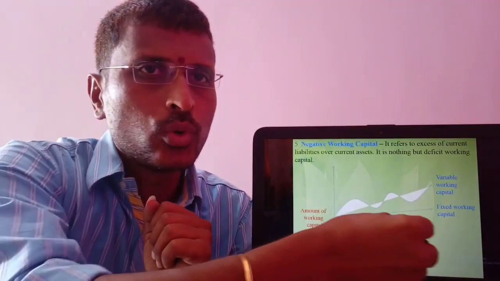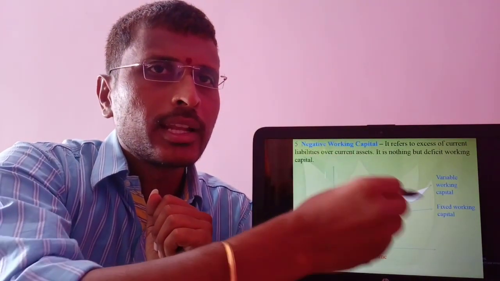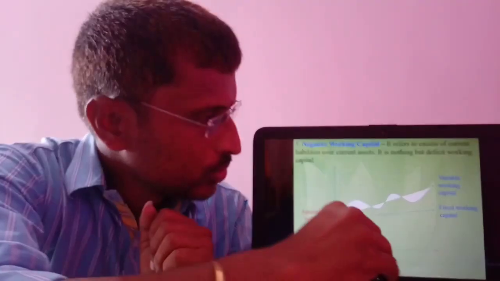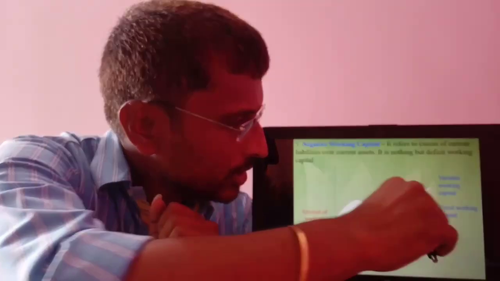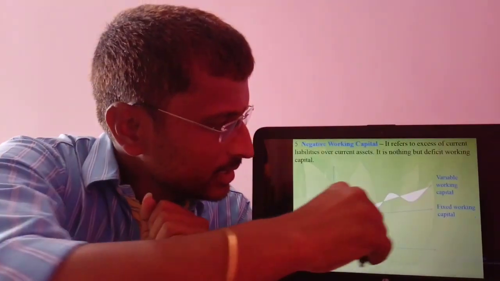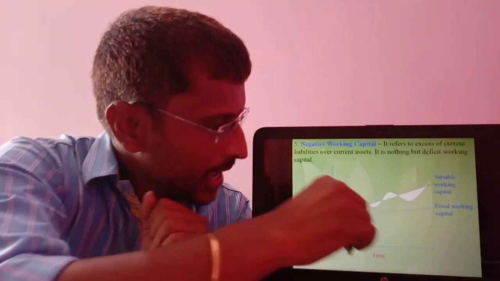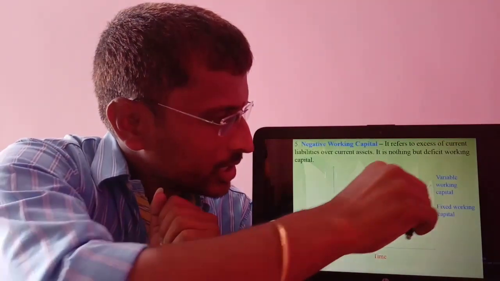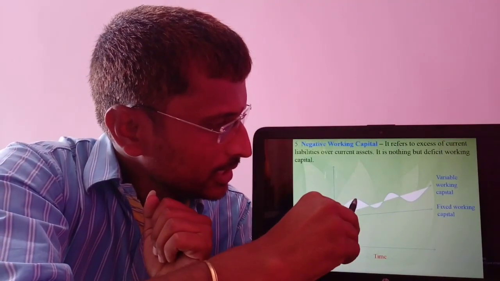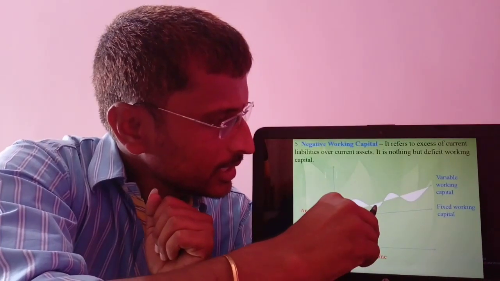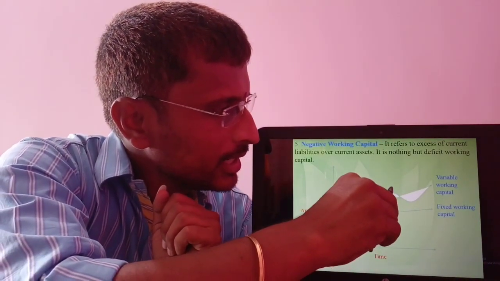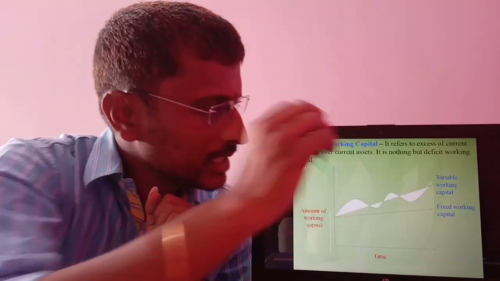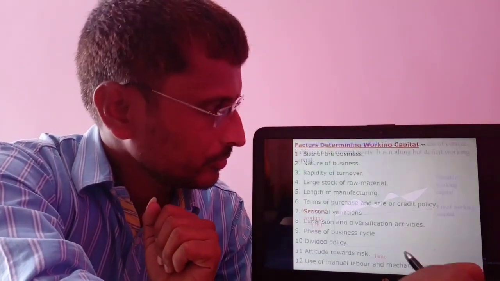In the graph I have shown temporary working capital and fixed working capital. This fixed working capital is a straight horizontal line, moving a little bit upwards. And this variable working capital shows fluctuations, because when production increases, it increases, and when production decreases, it decreases.